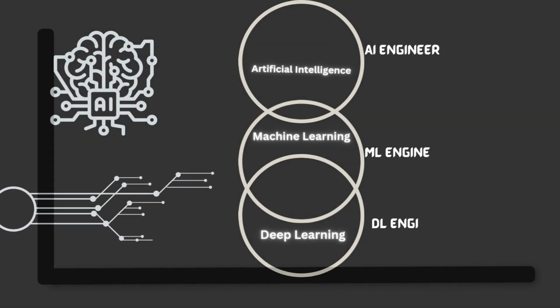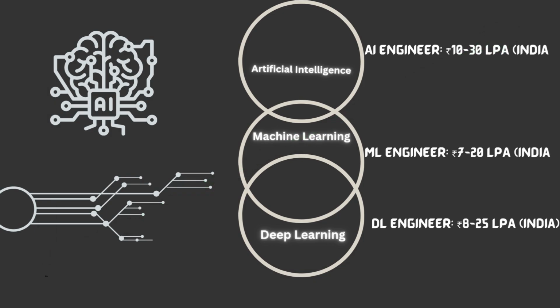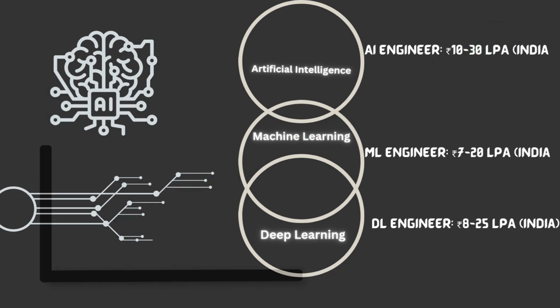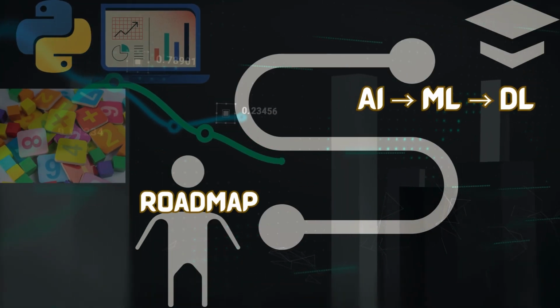Future scope and salary insights. The demand for AI, ML, and DL experts is booming. Here's what you need to know. AI engineer, 10 to 30 LPA. ML engineer, 7 to 20 LPA. DL engineer, 8 to 25 LPA in India.